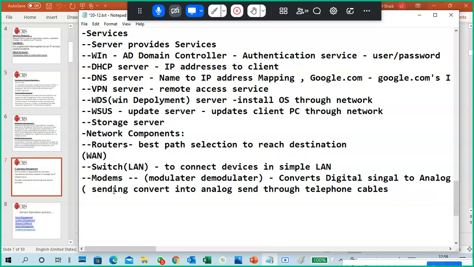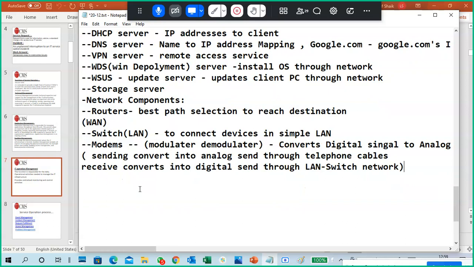When you receive, it converts into digital and sends through our LAN, our network. So that is modulator and demodulator.